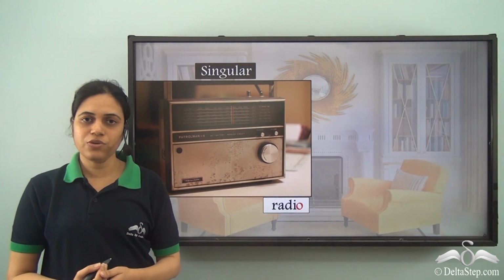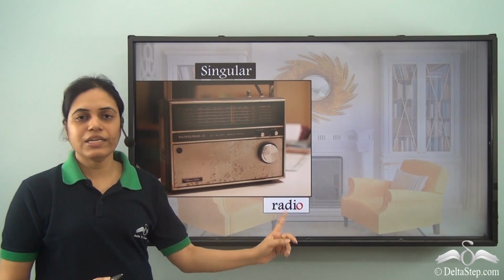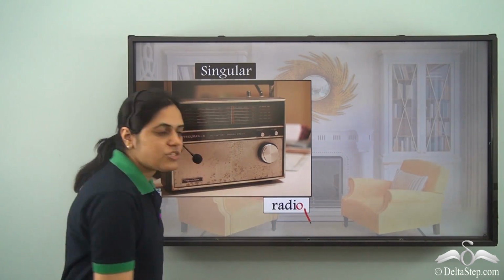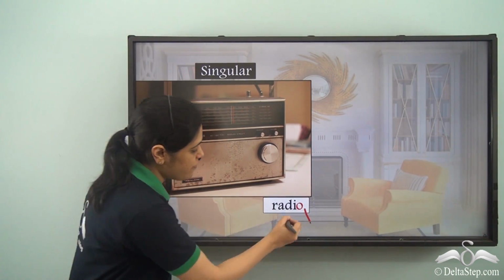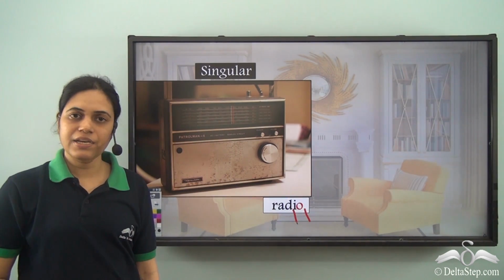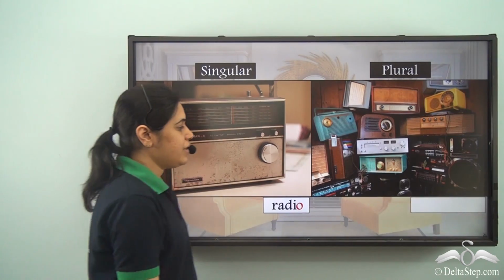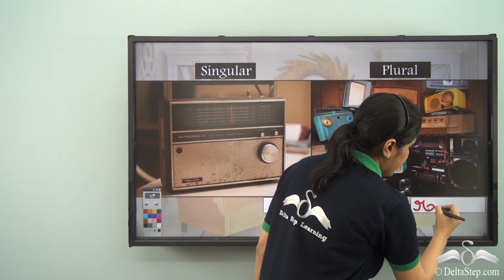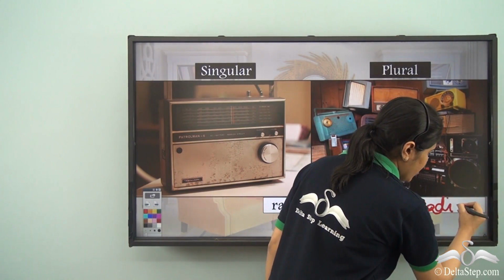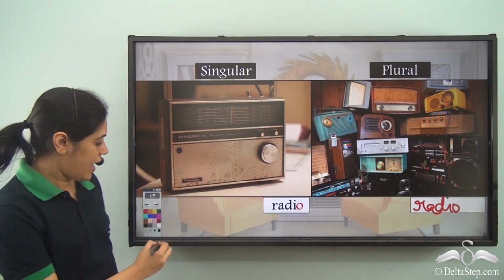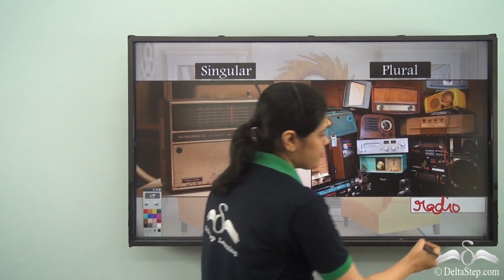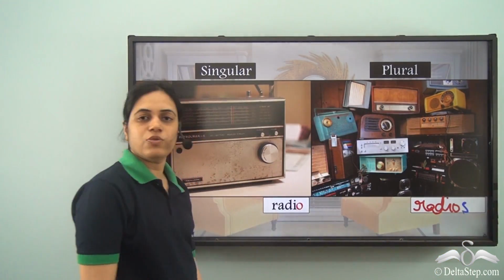What about radio? So once again in radio, there is O at the end and just before O, there is I, which is a vowel. So the plural form will be R-A-D-I-O and an S at the end. Radios.